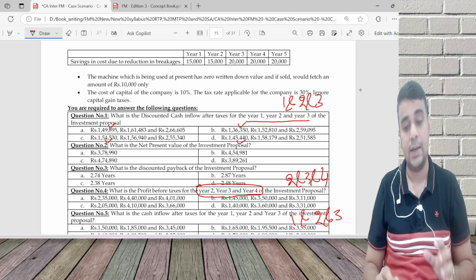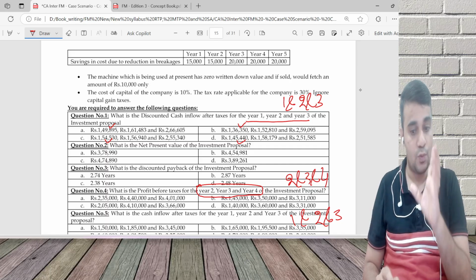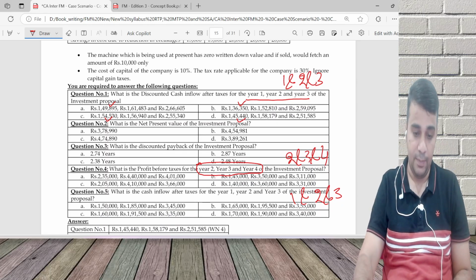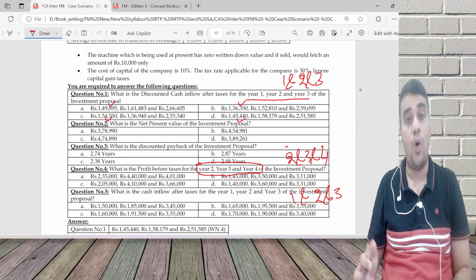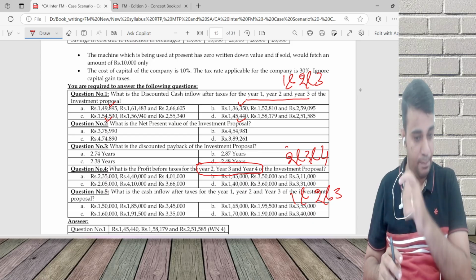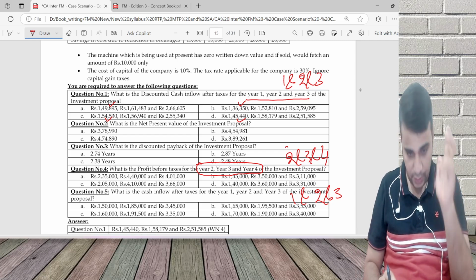Whenever a question is asking multiple things, don't try to get into all the calculation. Just get 1 year calculation, balance 2 years will follow. I'll not even do first year. Listen, why? Because the question is asking PBT for 2, 3, and 4. So what I will do is I'll do the year 2 calculation. Year 2 calculation, PBT I get and CFAT I get. I'll answer part 1 of the question.